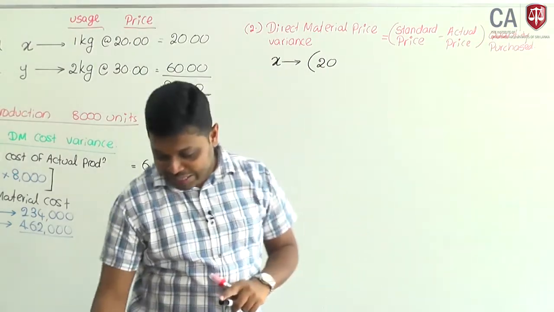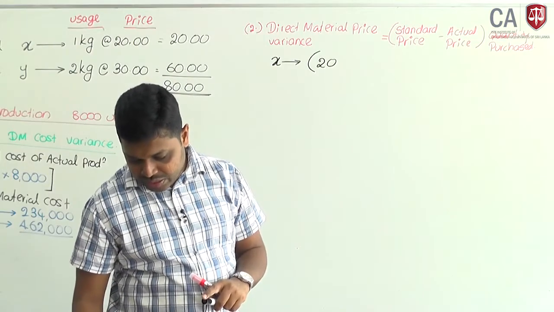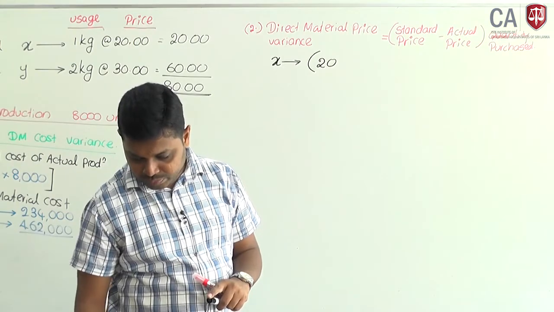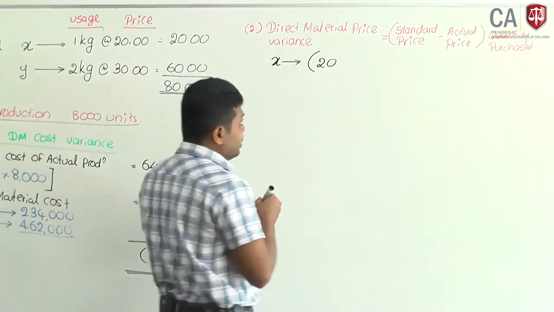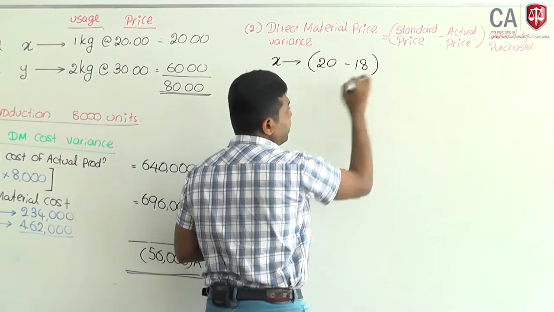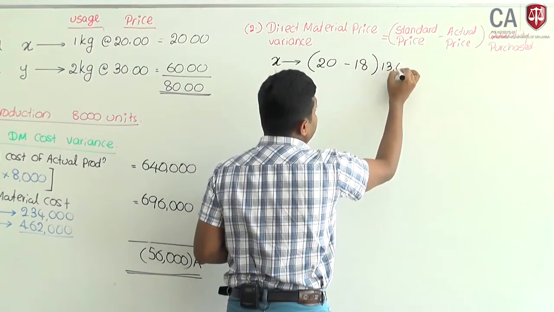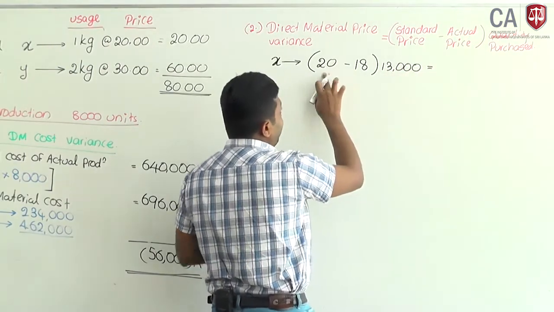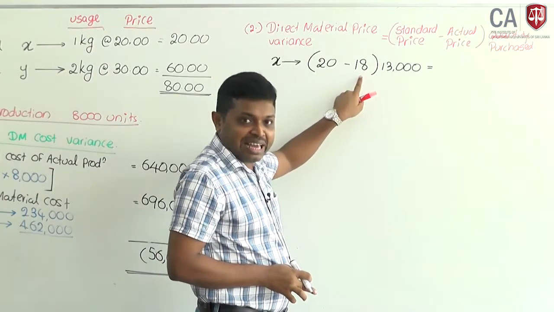But anyway, 234,000 divided by 13,000 kilograms, the actual price was 18 rupees per kilogram. During the period you purchased 13,000 kilograms. Expected to purchase at 20, actual purchase price 18.